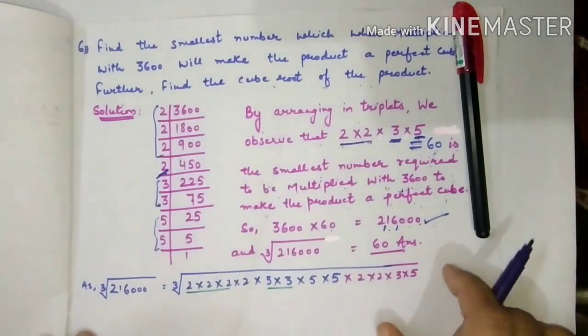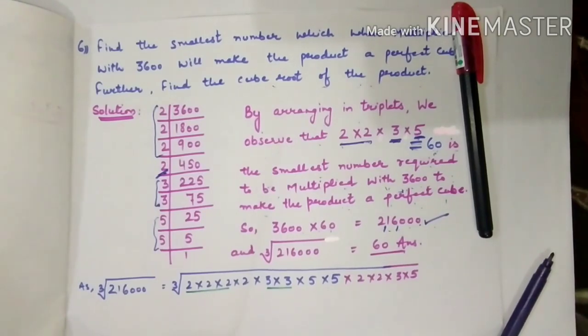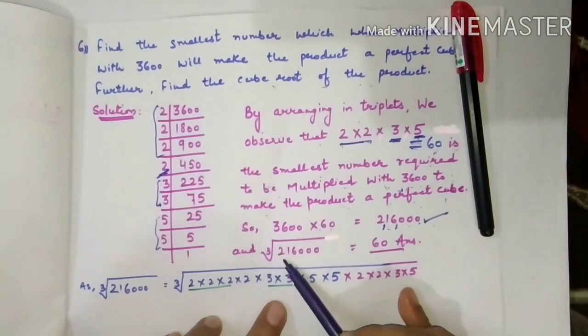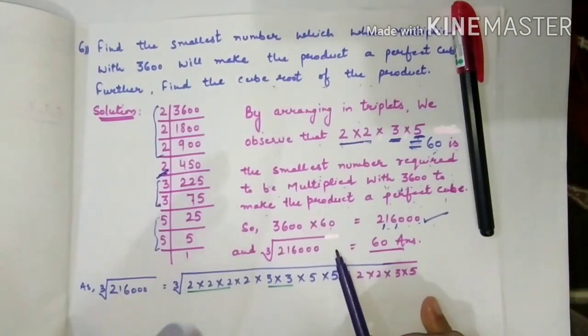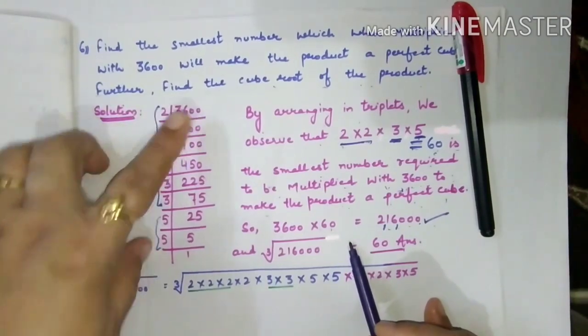They are saying find the cube root, means we have to find the cube root of 2,16,000. We can find the cube root by prime factorization again, but I want to add here, children, don't waste your time. See, it is 2,16,000. Already these factors are of 3600.